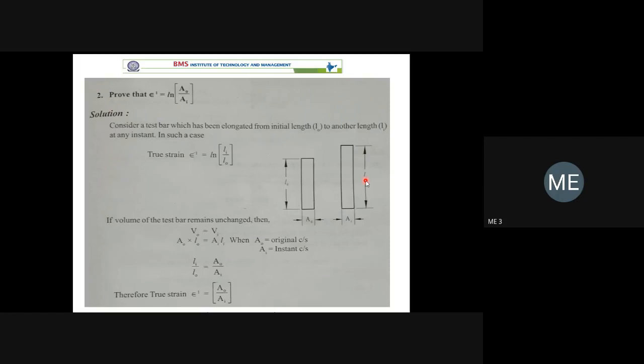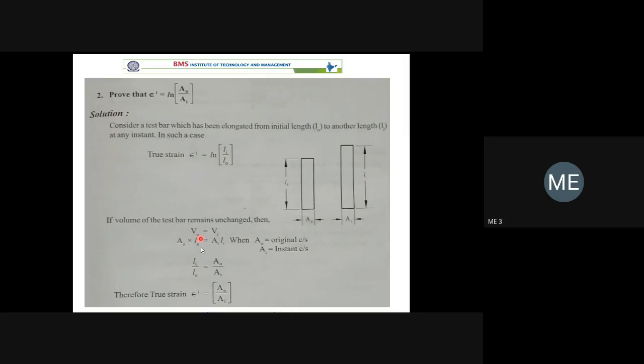In our material testing laboratory with universal testing machine setup, we can get only change in length. We cannot get change in diameter or change in instantaneous cross section area. It is not possible. That's why in most cases you will use only the engineering stress and strain. One formula you have to remember: the true strain is equal to natural logarithm of Li by L0. That's one formula.